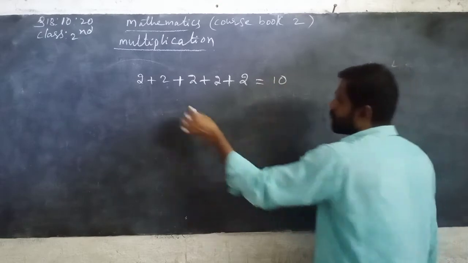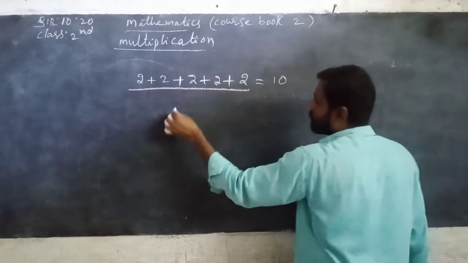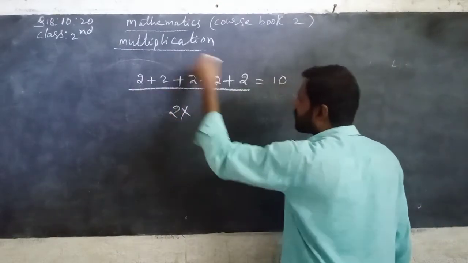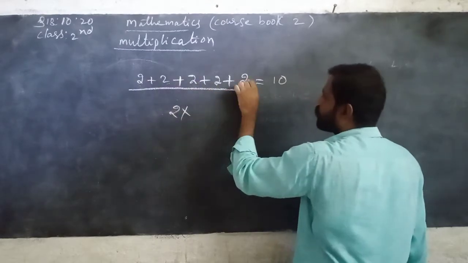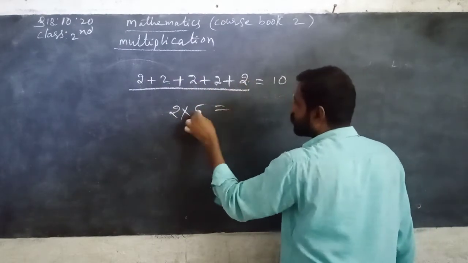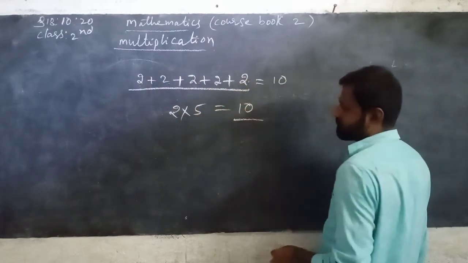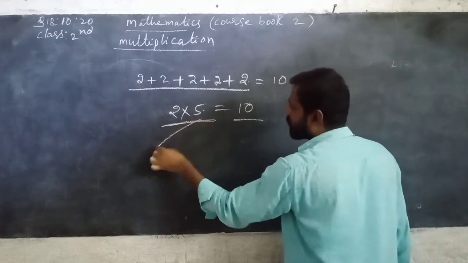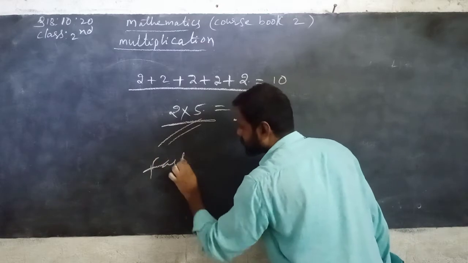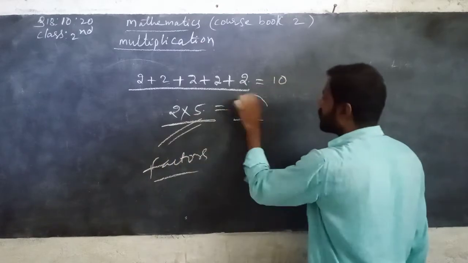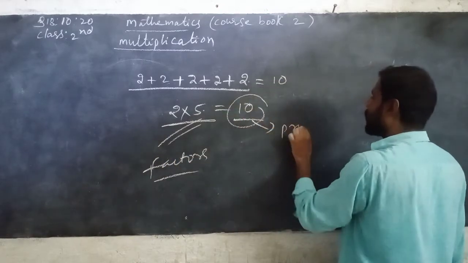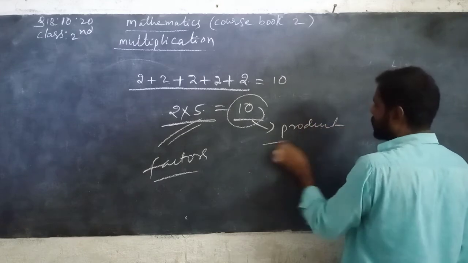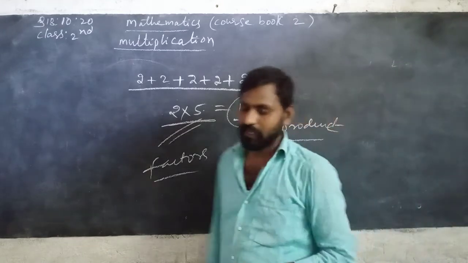So 2 is 2 birds, repeated 1, 2, 3, 4, 5 times. Means 2 5s are 10. So 2 into 5: these are called factors, and 10 is called its product. Did you understand?